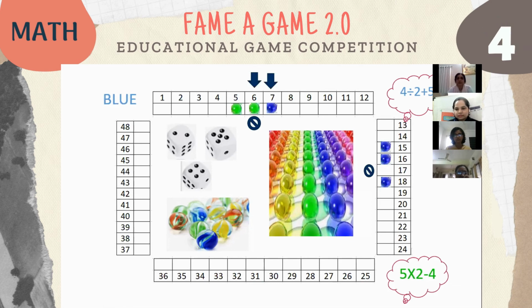Variations can be made on this game: instead of dice you can use playing cards. If marbles are not available, you can use counters. So it depends upon the availability. You can also play this game in 2 to 3 levels. In the first level you can use 3 dice. In the second level you can use 4 dice to increase the difficulty level. And in the third level you can use 5 dice to increase the difficulty level to 12 to 15 or so on, according to the difficulty level.